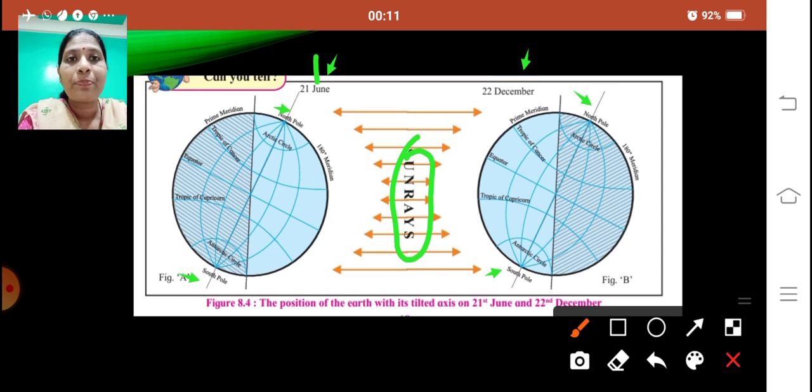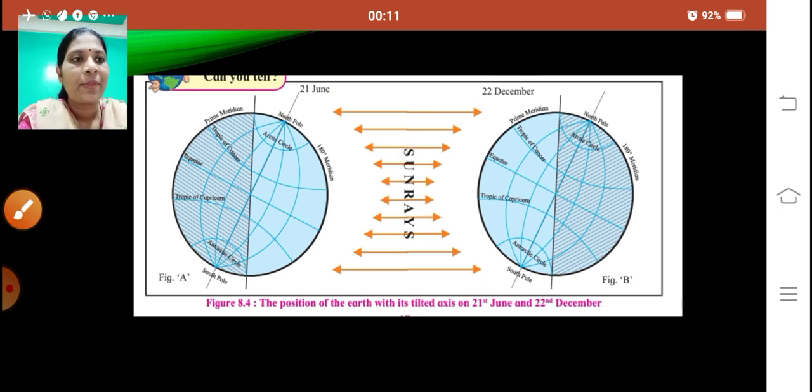From the equator to the Tropic of Cancer, it will start going sequentially after 21st of March, and on 21st of June and 22nd of December, the Tropic of Cancer and the Tropic of Capricorn will receive perpendicular rays respectively. Is that clear? Fine, let's go ahead.